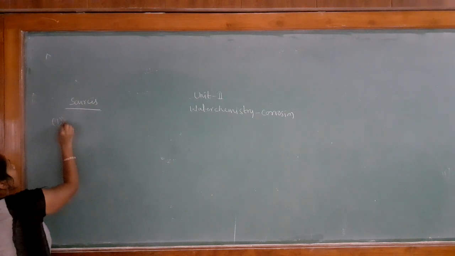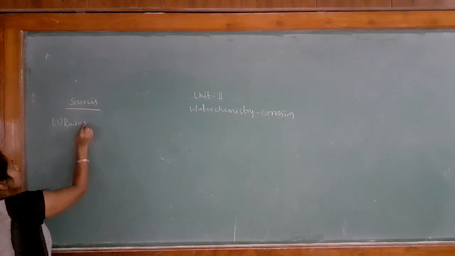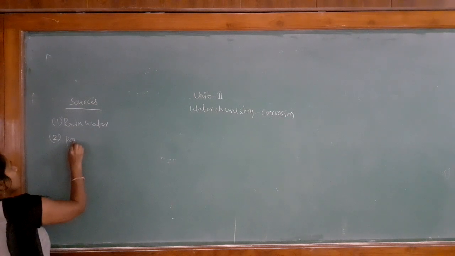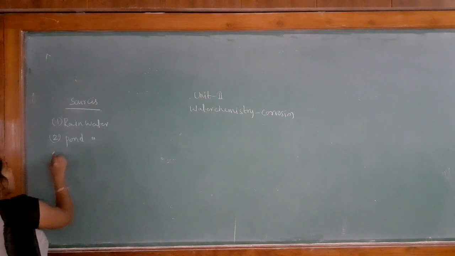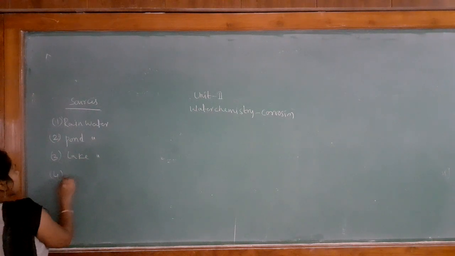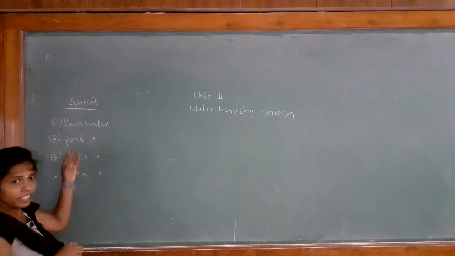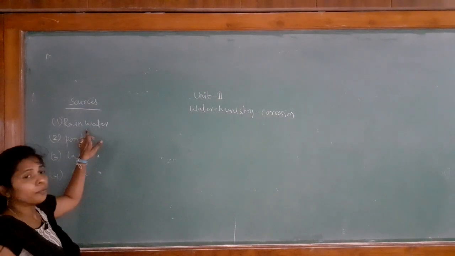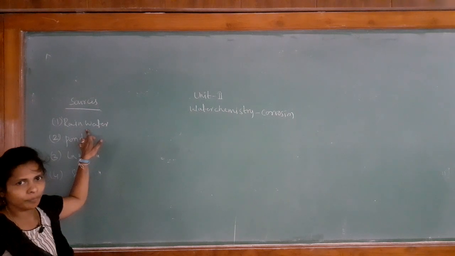Sources are rain water, pond water, lake water and sea water. So these are the various sources of water, but among all these sources, rain water is highly purified water.